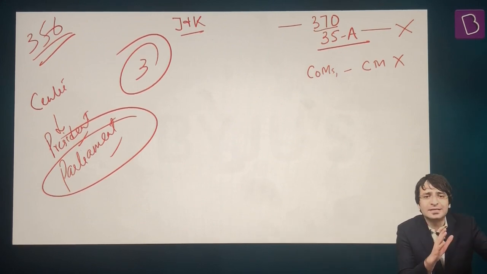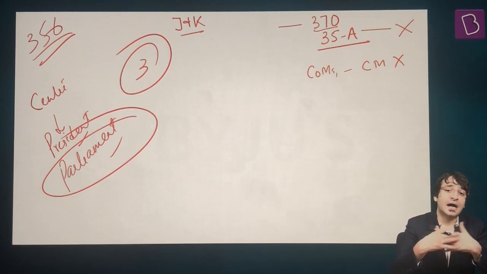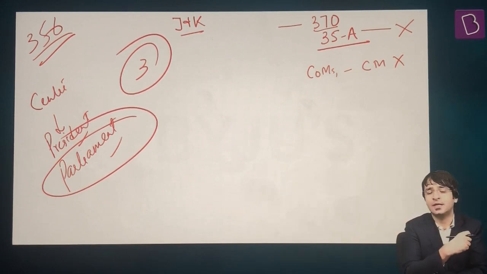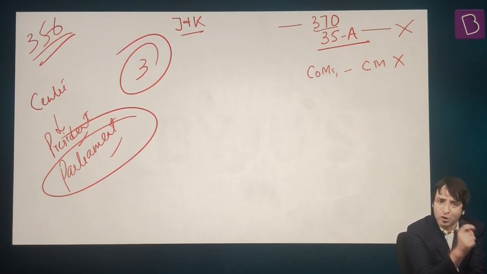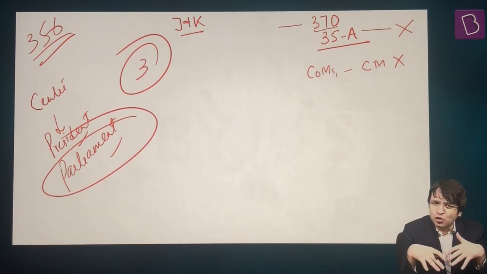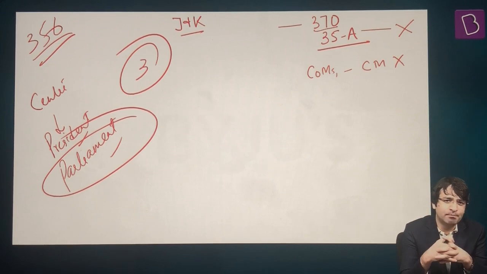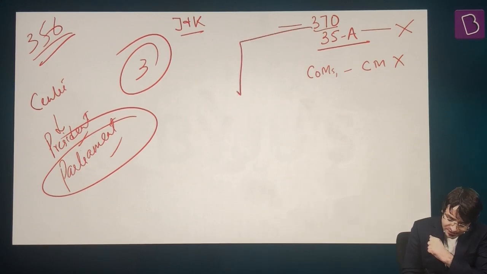Why? To coincide with the birth anniversary of Sardar Vallabhbhai Patel, the Iron Man of India, the man of unity. And ultimately, Jammu and Kashmir was bifurcated into union territories: the Union Territory of Jammu and Kashmir and the Union Territory of Ladakh. But then this Jammu and Kashmir reorganization bill was also criticized. Criticized on many fronts. One such front was Article 370.